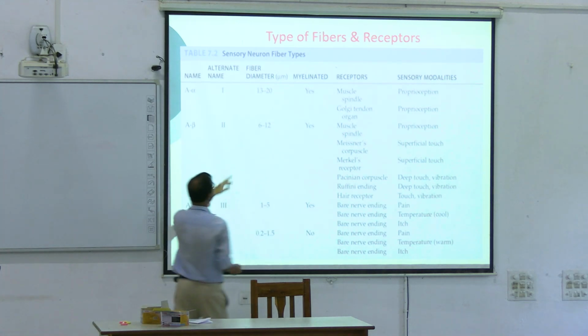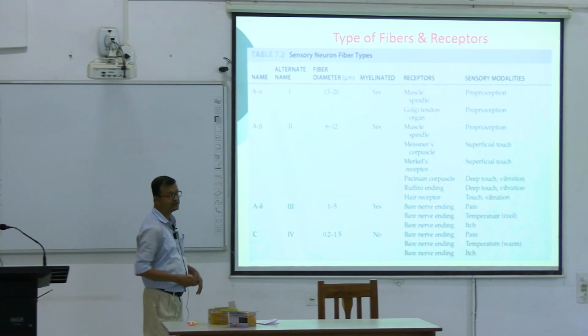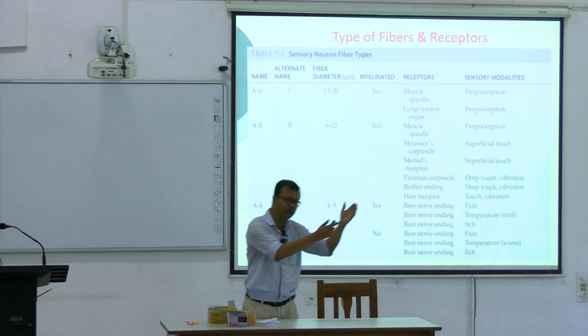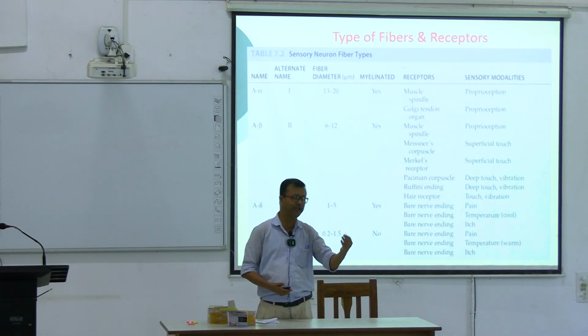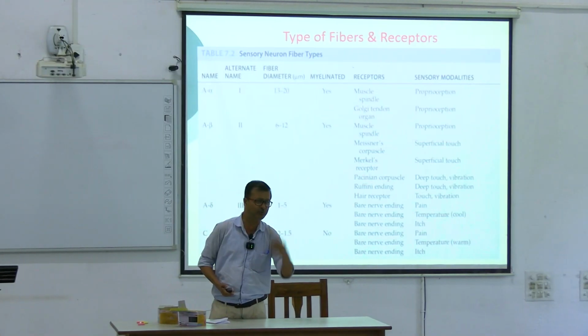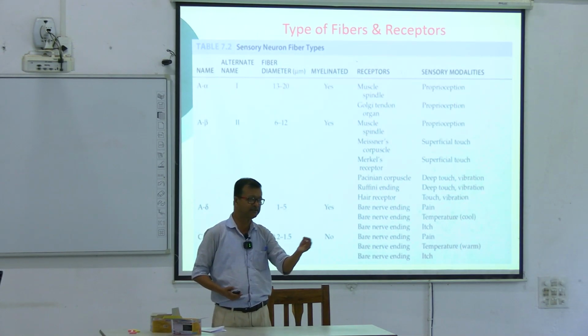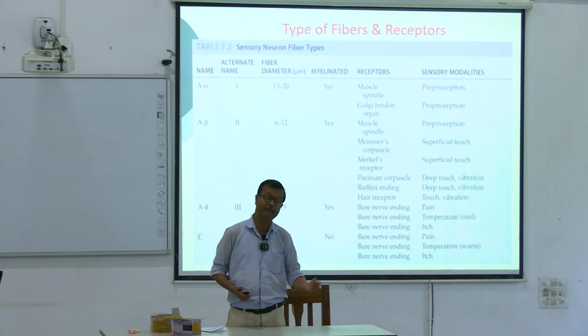These are the types of fibers and receptors. I think this has been taught, because throughout the CNS you can find type 1 fiber, type 2 fiber, 1A, 1B. 1A means primary afferent from the muscle spindle, 1B means Golgi tendon afferent.